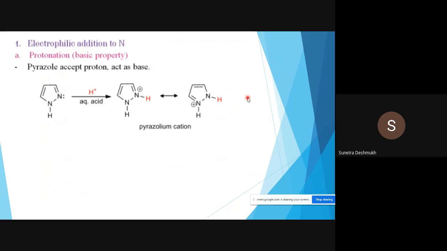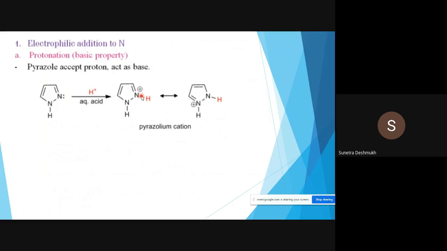In continuation, now we will see some reactions of pyrazoles. Electrophilic addition to nitrogen: protonation, basic properties. We have seen which one is more basic and which is less basic. Pyrazole accepts a proton and acts as a base. This nitrogen, as we know, is pyridine-like nitrogen, which has a free lone pair, and that accepts the proton.